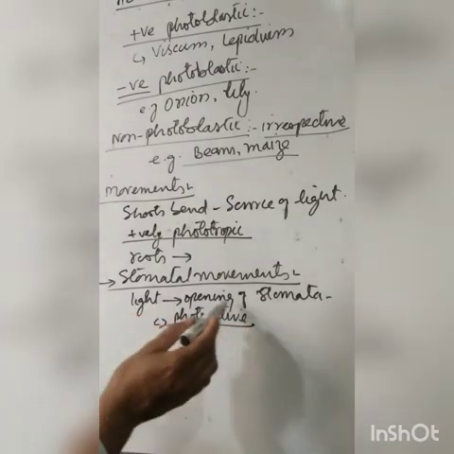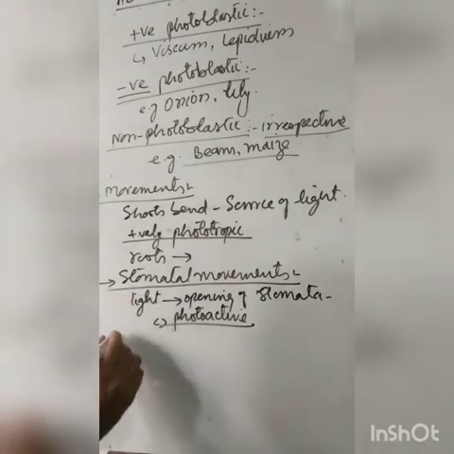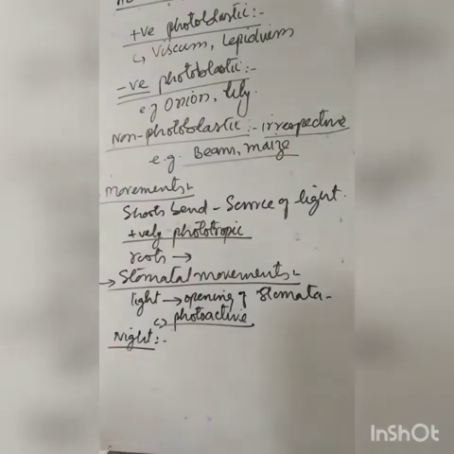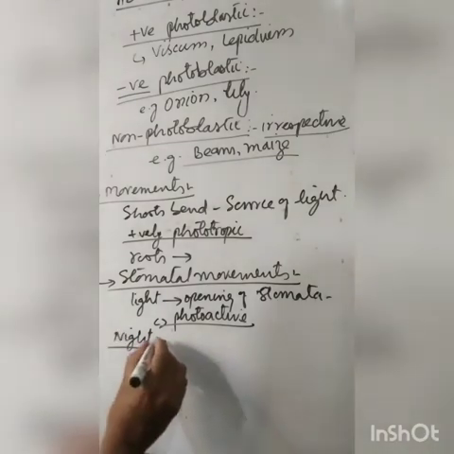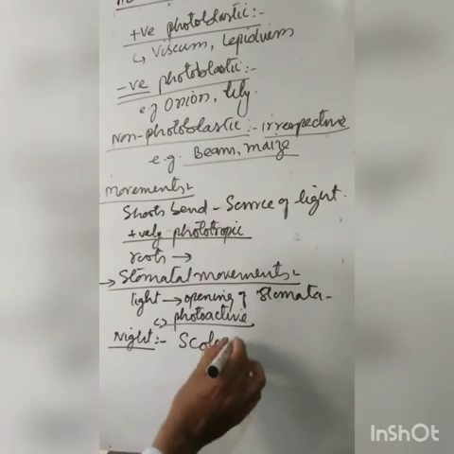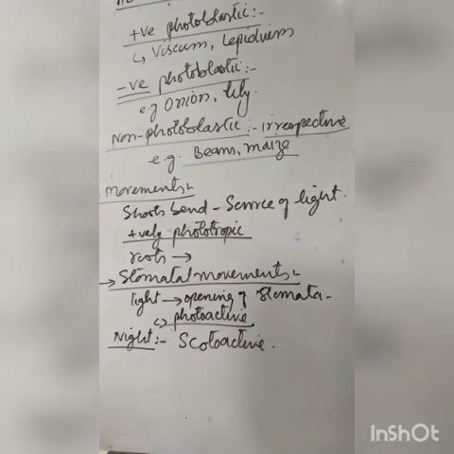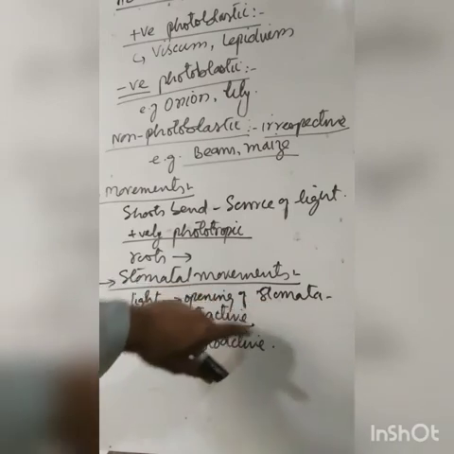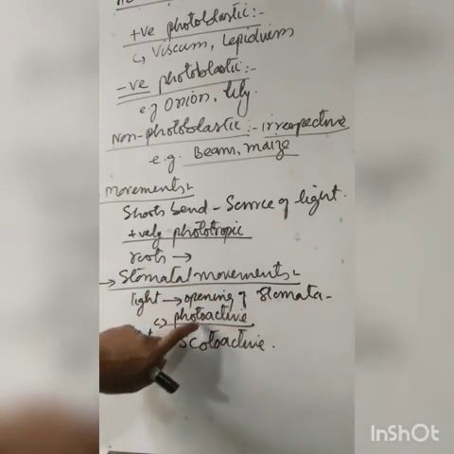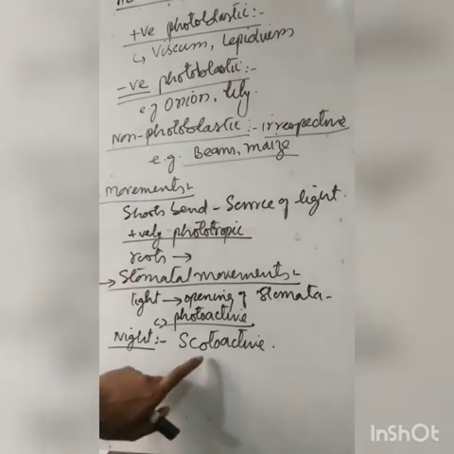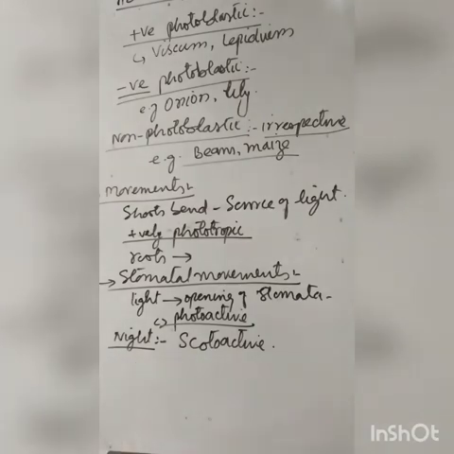Photoactive stomata open during the light or during the day, and in some plants the stomata open during the night. These are called scotoactive stomata.